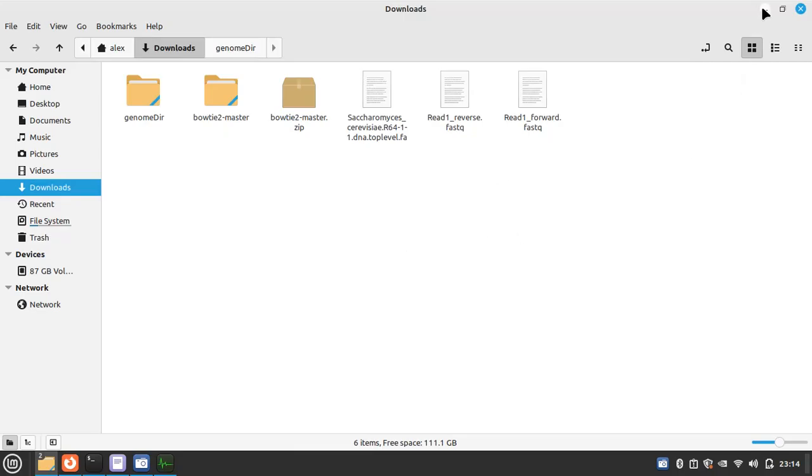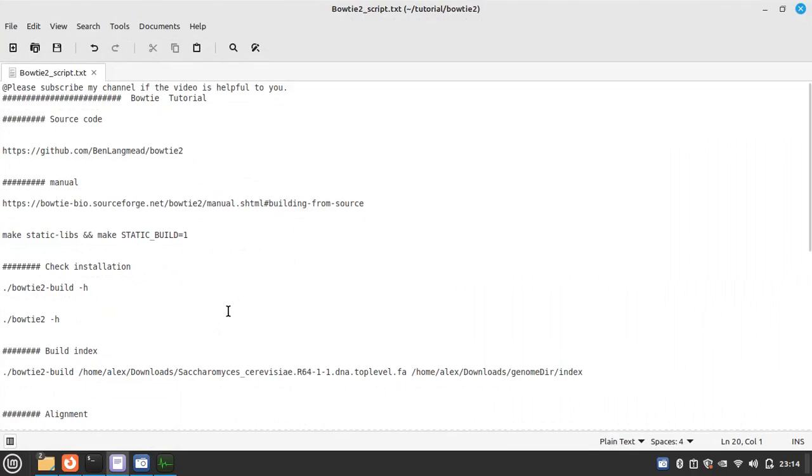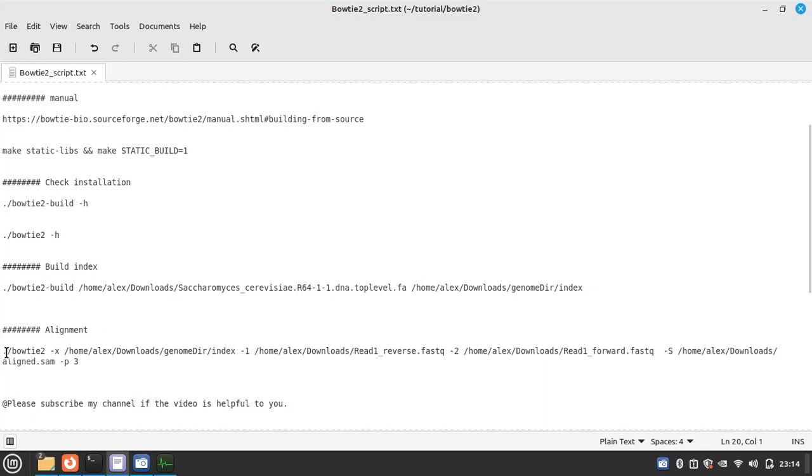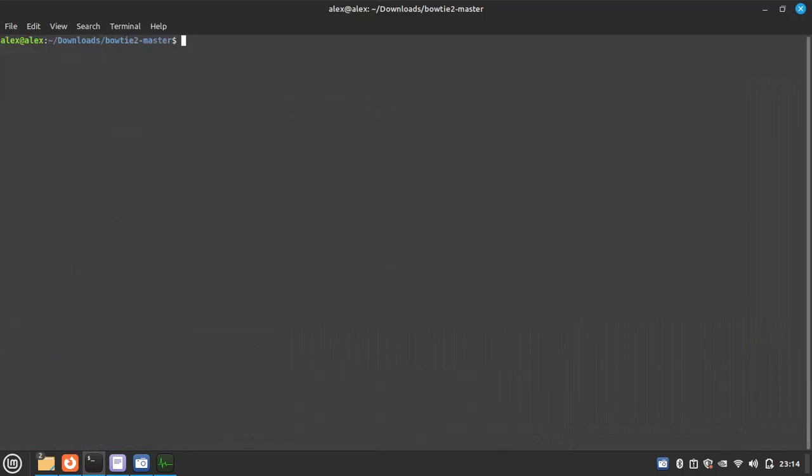Then we have to run our Fastq file. For that, the script for alignment is bowtie2. Okay, let's do it. Bowtie2, then hyphen small x.